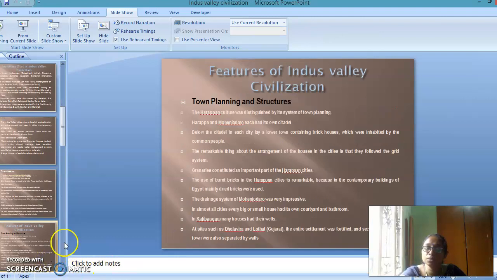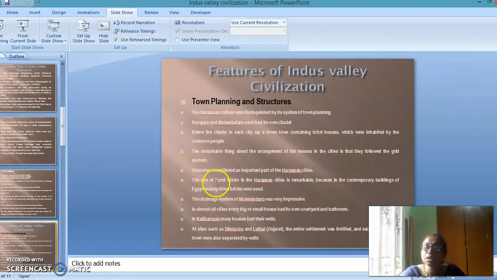So next are the important features of the Indus Valley civilization. First, we are going to see town planning and structures. The Harappan culture was distinguished by its system of town planning, and Harappa and Mohenjo-daro each had its own citadel. Below the citadel in each city lay a lower town containing brick houses inhabited by the common people. A remarkable thing about the arrangement of the houses in the cities is that they followed the grid system.